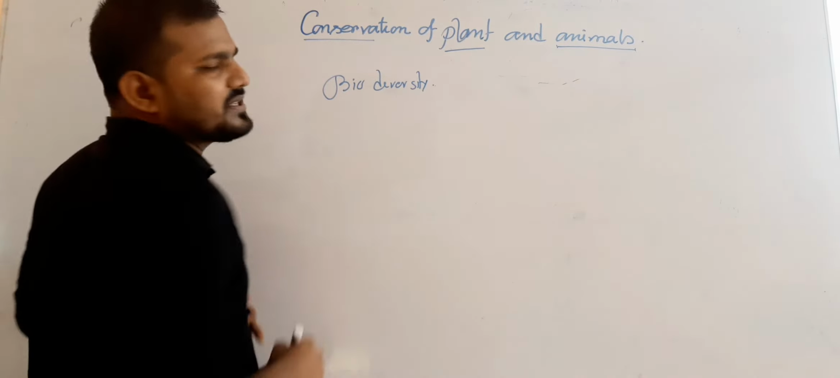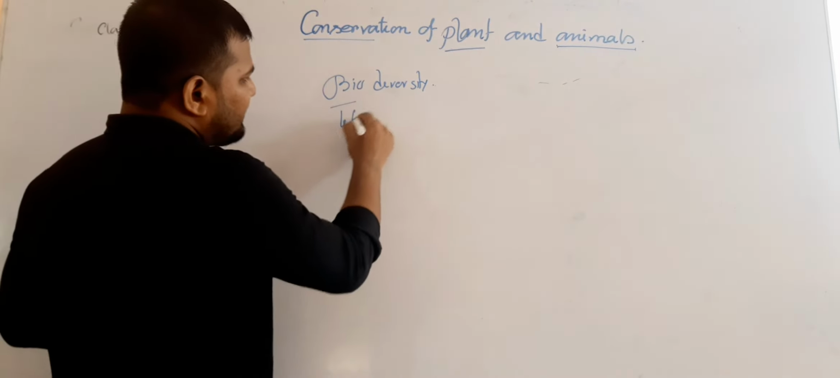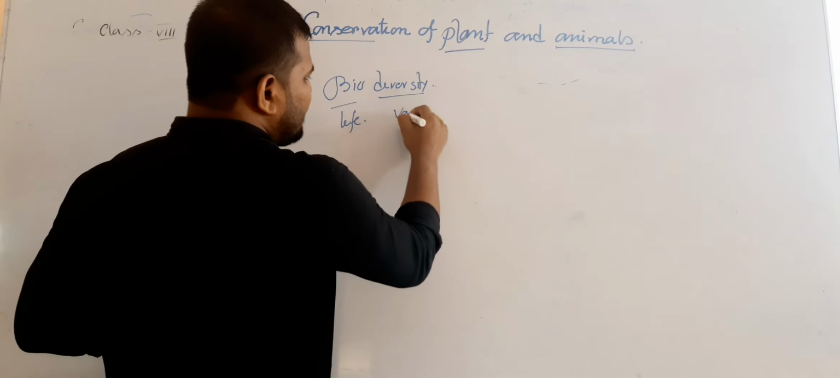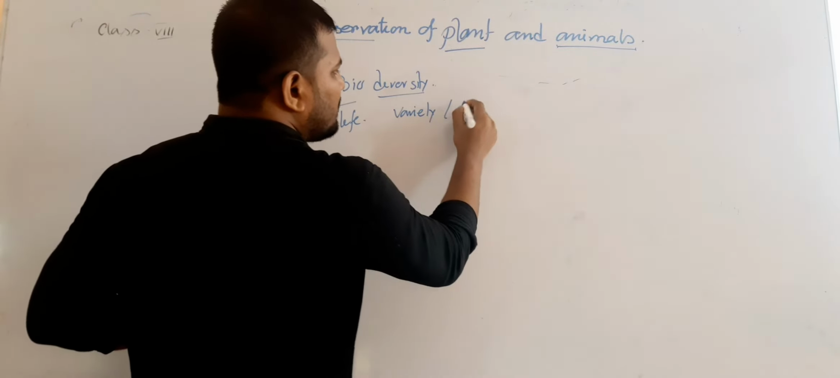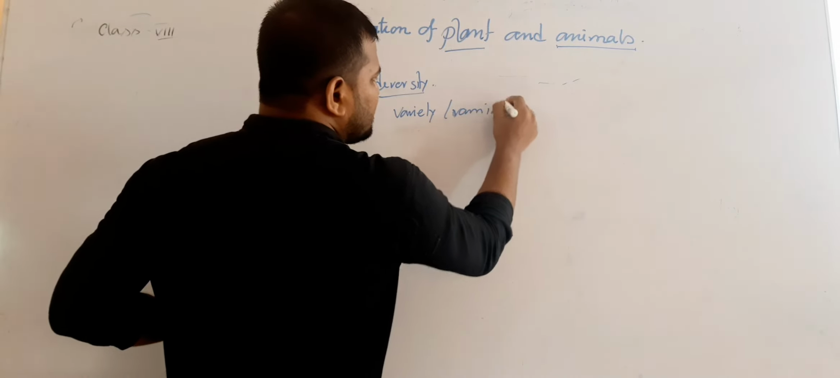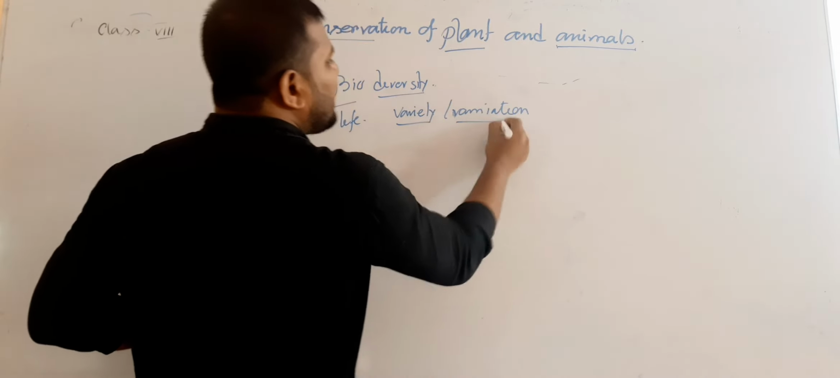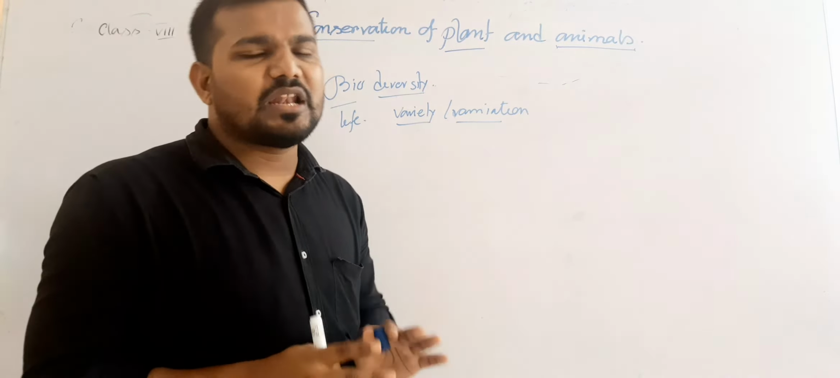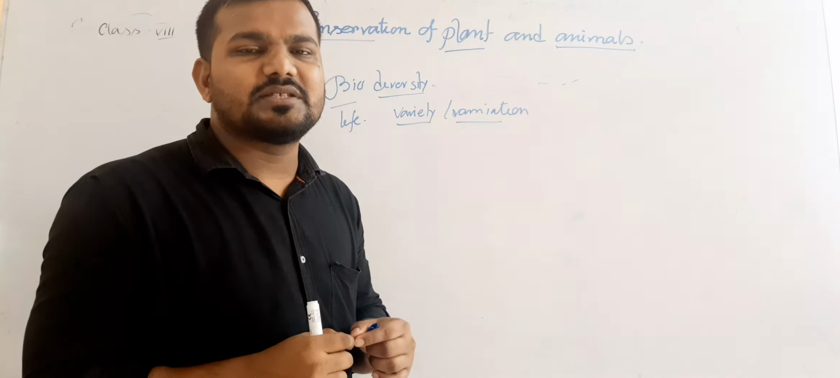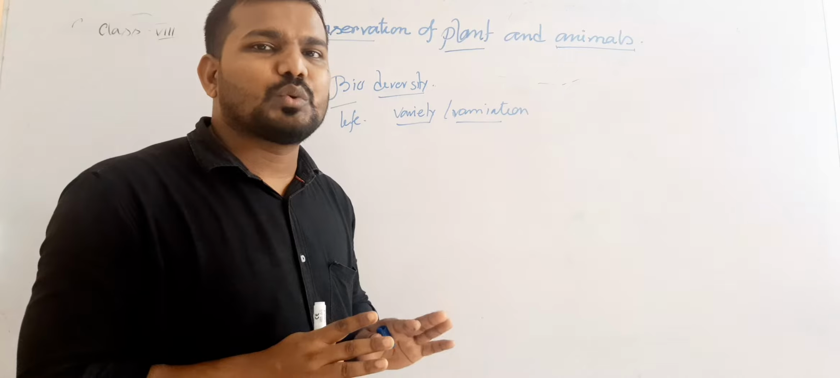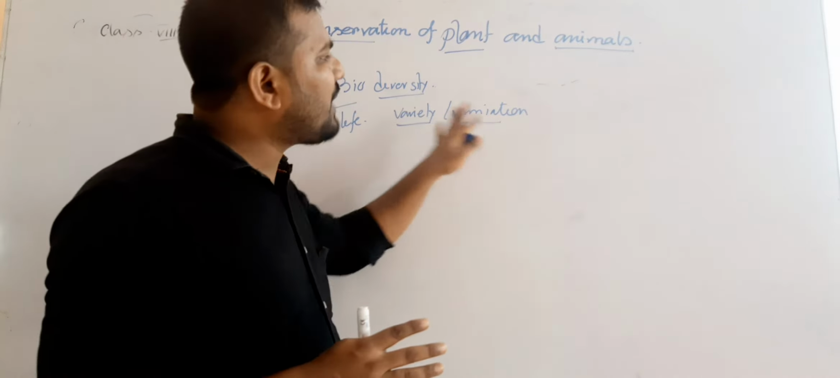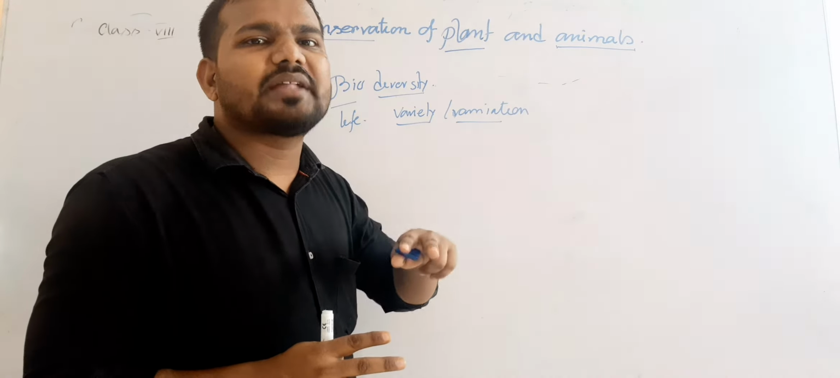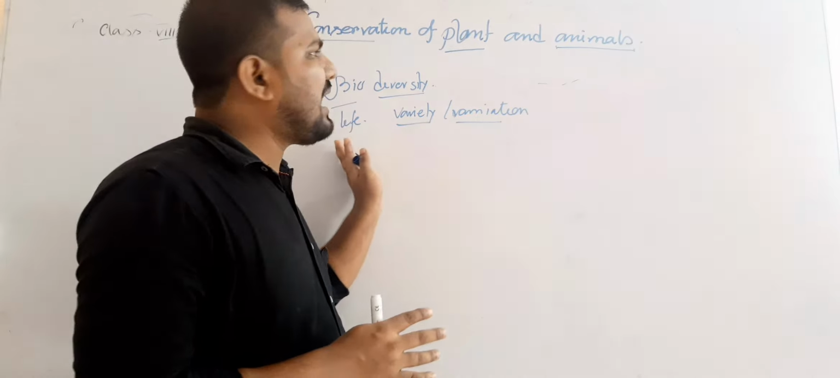What is biodiversity? Bio means life. Diversity means variety or variation. Variety means the difference between two organisms on the basis of their morphological features, or variation means the difference between two identical twins. So the variety of life or the variation of life, these two words are pointing to the difference of life.